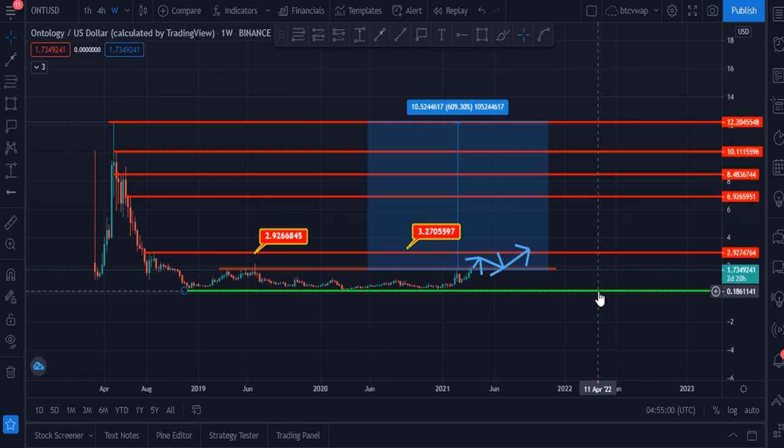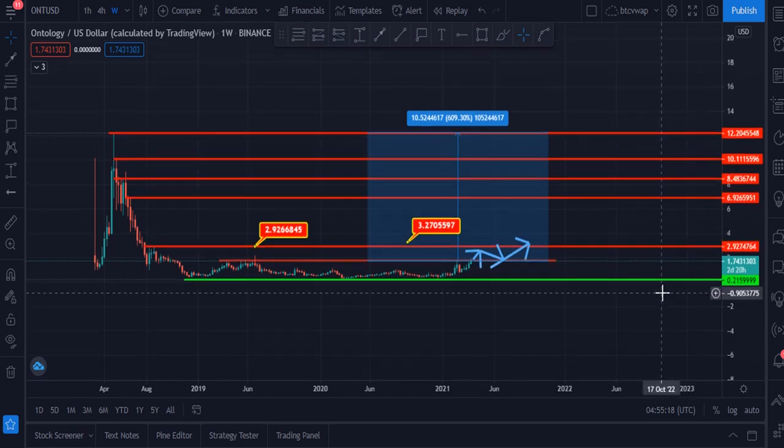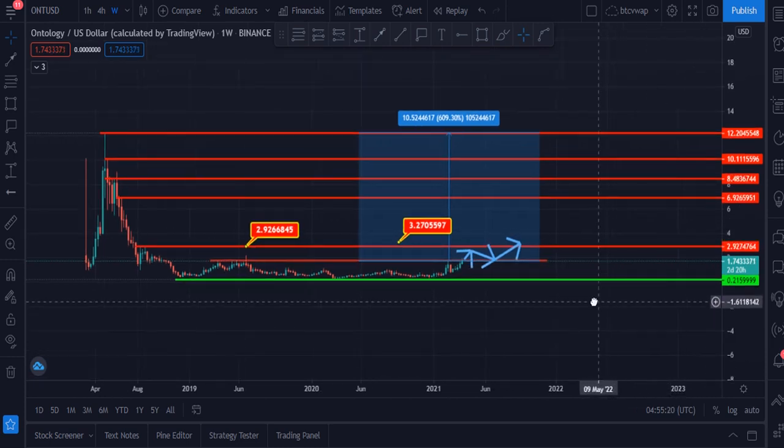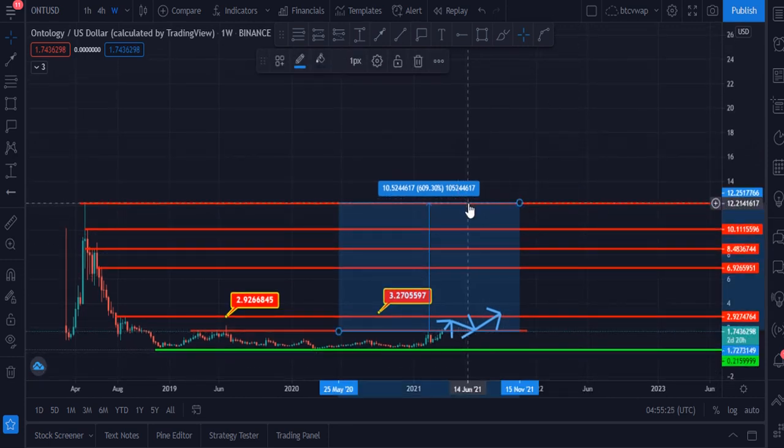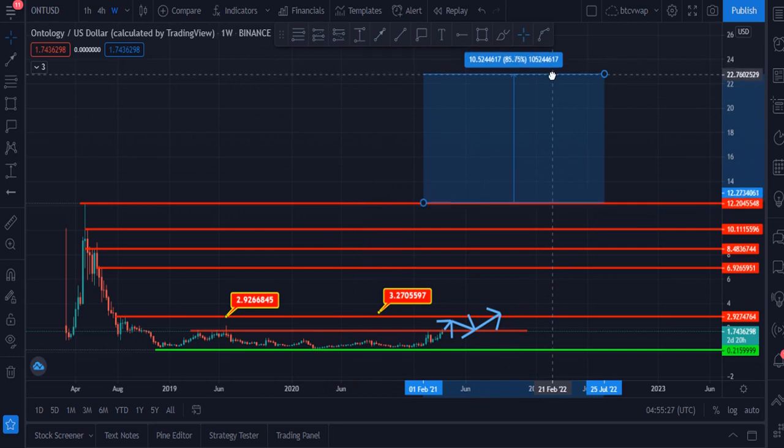And if you buy this, then definitely I think this token can hit this target, and this is the target of 2021. I think in 2021 this token can hit its all-time high again. And let me please show you some other possibilities. Once it breaks this all-time high, in that case it can go to this, hit this.